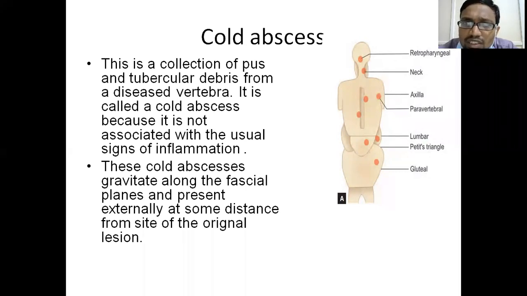You feel that it is an abscess arising in the axilla. You treat it as an axillary abscess. Once you give a nick, the pus and everything will come out, and the abscess will go. Within 2, 3, 4 days, you will not see anything, and the abscess completely goes away. But after 4 or 5 days, the nick which you have given will not heal, and there will be tracking of abscess, fluid and debris coming from that tract, and then there will be sinus formation which is not healing even with routine antibiotics. That is how this is important.